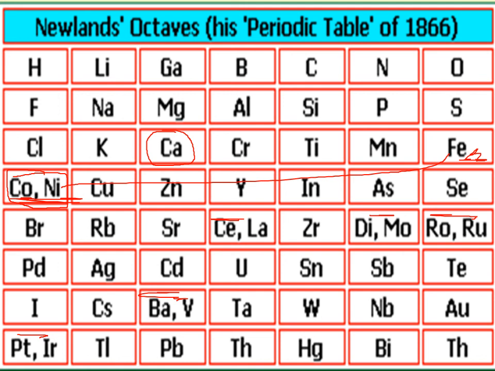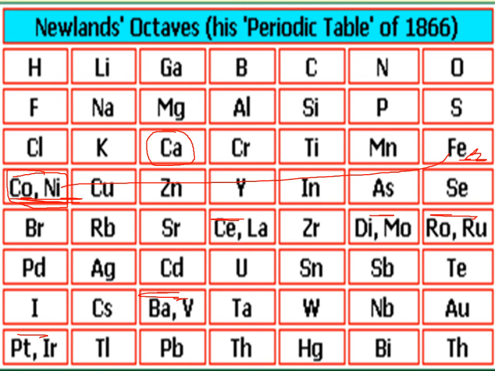Because of these drawbacks, Newland's classification is considered a failure. This periodic table is considered a failure, but it is not in vain. It is not in vain because it worked as an inspiration, a milestone for the next scientist, Mendeleev. Mendeleev studied Newland's classification well, and then he derived his own idea and his significant periodic table.